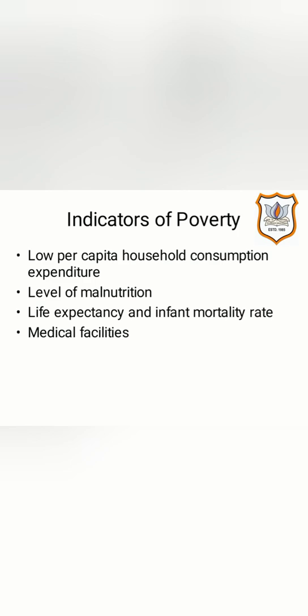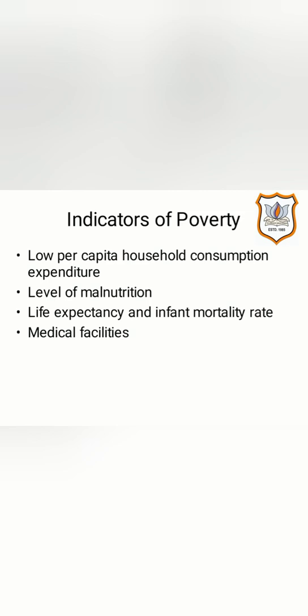Next one is malnutrition. First of all, what is malnutrition? Malnutrition is a situation in which the food taken by an individual lacks calories, proteins, carbohydrates, vitamins and minerals. In India, there is an increase in agricultural production, but because of low per capita income as well as unequal distribution of income, people with low income are not able to get nutritive food.